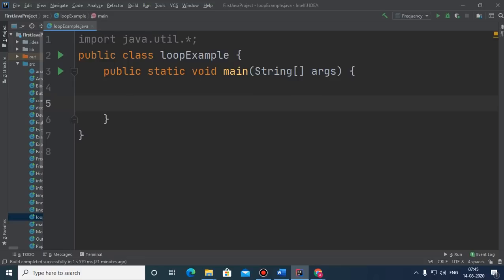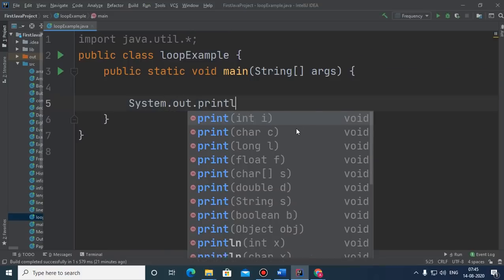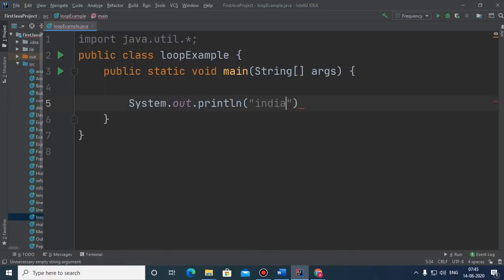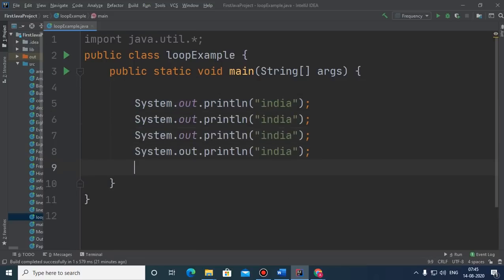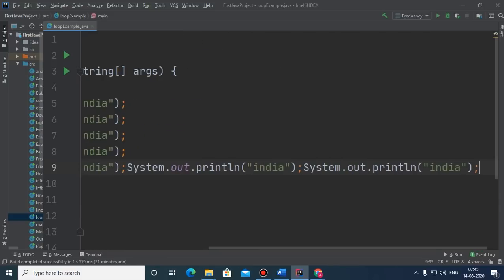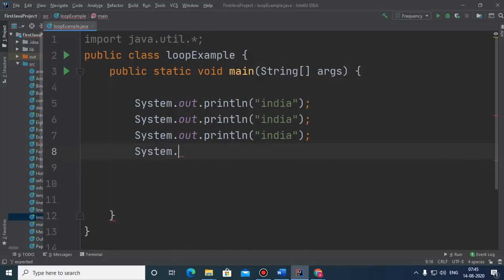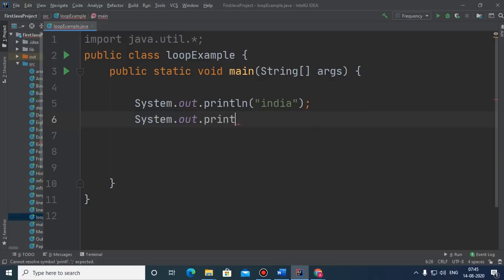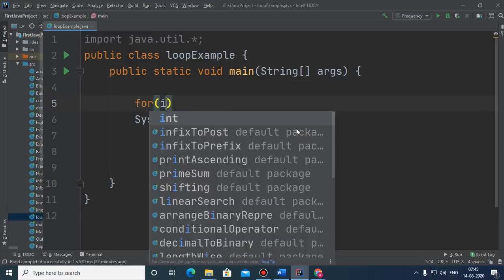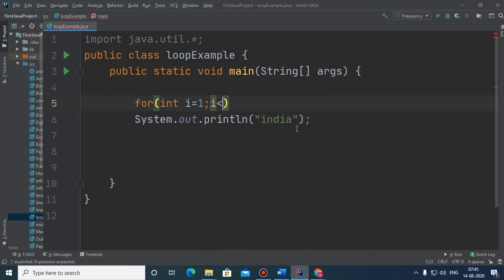Suppose we want to print India 10 times. There are two ways. The first way is that we print India 10 times like this, or we simply write the statement once and keep that statement within the body of the loop.